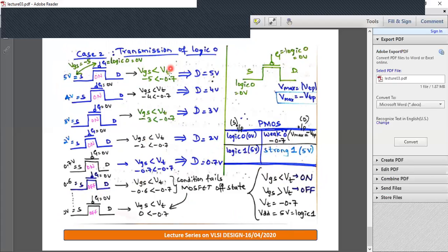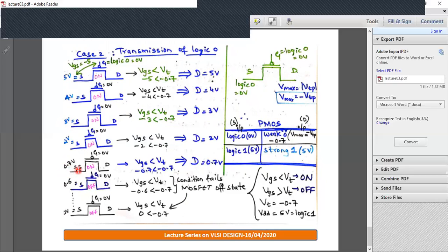Since PMOS is on, the source value is passed to the drain. So the drain is at 5 volt. Next case, we'll consider the source to be at 3 volt. Gate is at 0, source is at 3. So what is VGS? 0 minus 3, so VGS is minus 3. Minus 3 is less than the threshold value, minus 0.7, condition true. So the drain is equal to the source value, that is 3 volt.